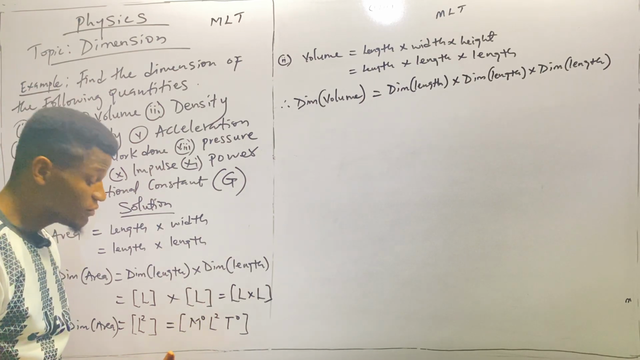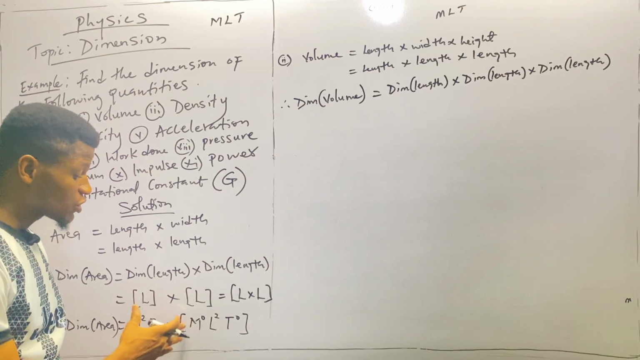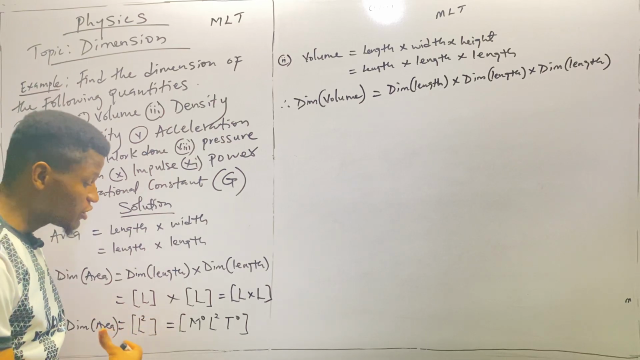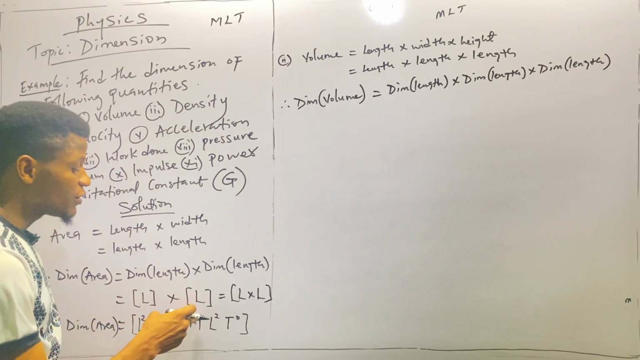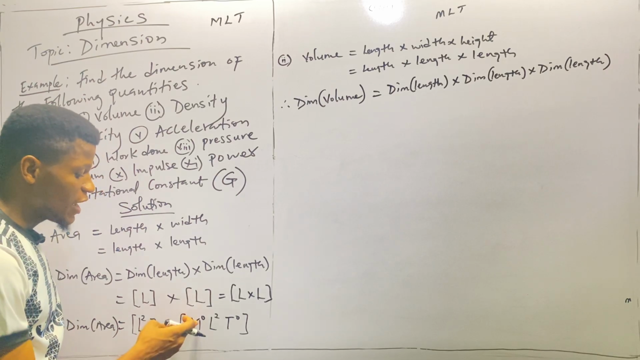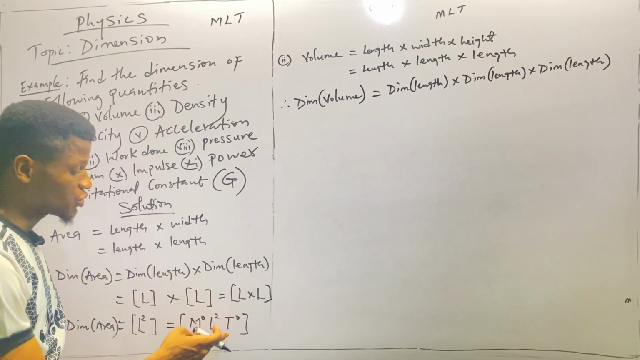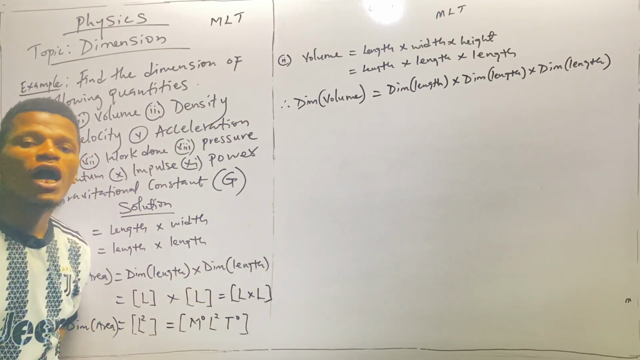I hope you understand why M power 0 and T power 0. The answer is very simple: there is no M and there is no T. The power 0 denotes that they do not exist in that quantity, but we are just trying to make them visible. That is the essence of the power 0, because M power 0 is 1 and T power 0 is 1. 1 times L squared is L squared. So this is also equivalent to L squared.